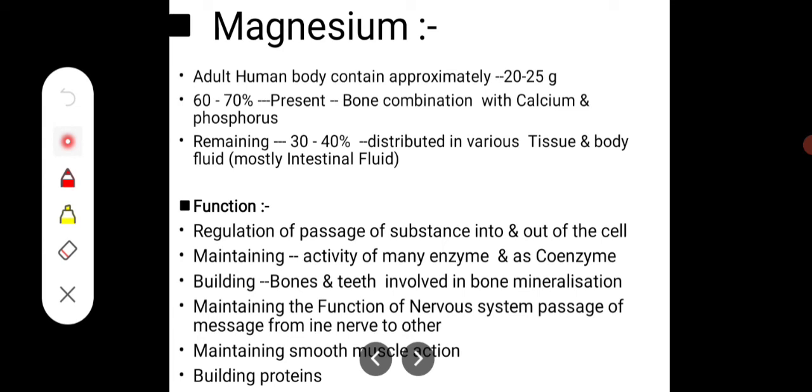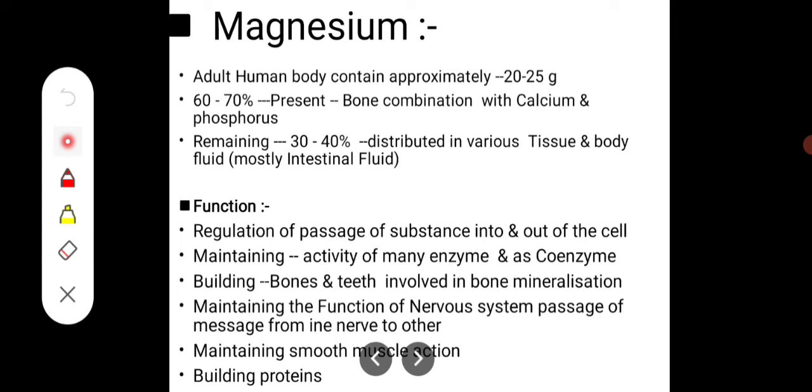Then magnesium, the last mineral that is present in the body in a larger amount. The adult human body contains approximately 20 to 25 grams of magnesium. 60 to 70% is present in bone, combined with calcium and phosphate, means along with calcium and phosphate, magnesium is also present. The remaining 30 to 40% is distributed in various tissues and body fluids, mostly in intestinal fluid.